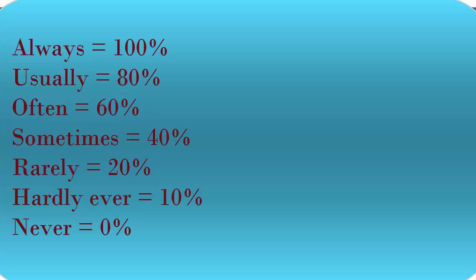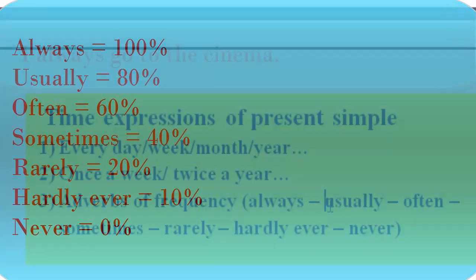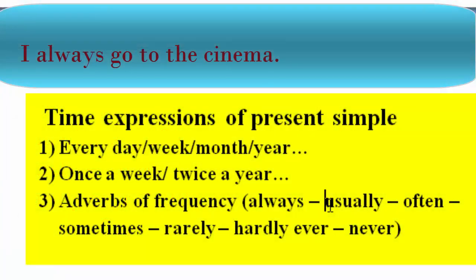I repeat, always. That means every day. Usually means, say, 6 days a week, for example. Often, sometimes, rarely, hardly ever, and never. Here, when we talk about adverbs of frequency, I can give an example to show the position of these adverbs of frequency. I always go to the cinema.